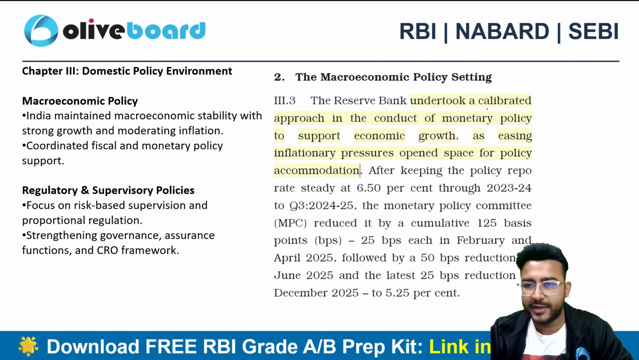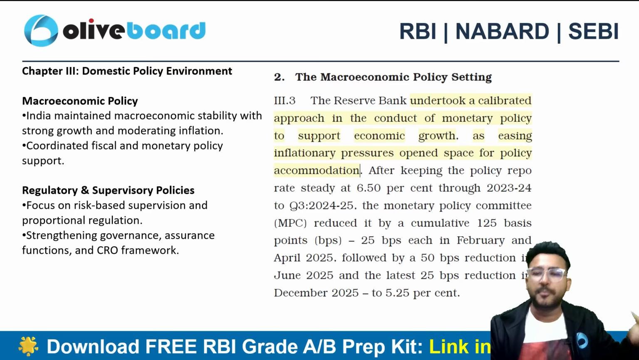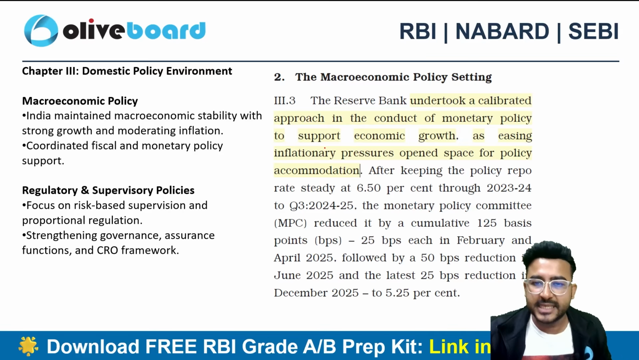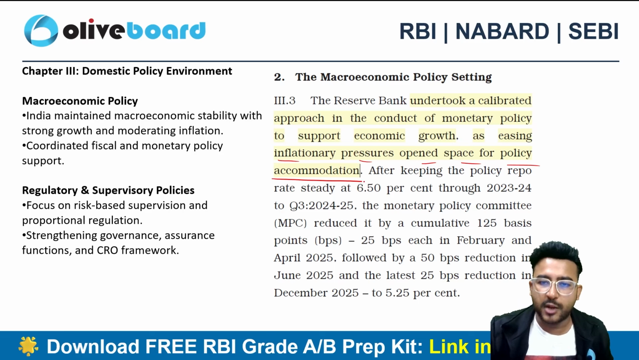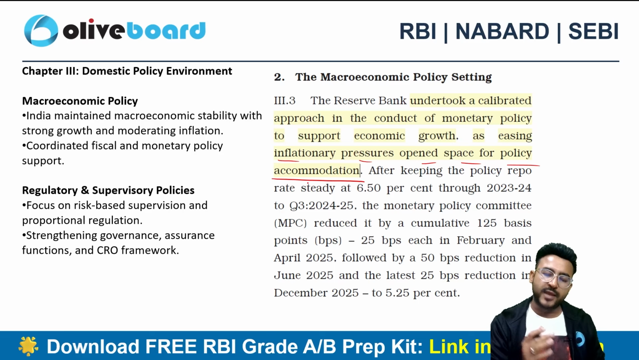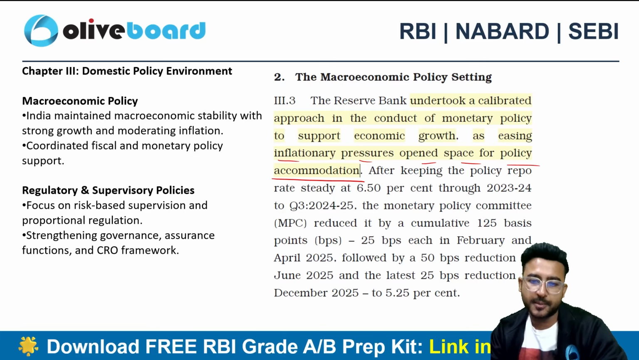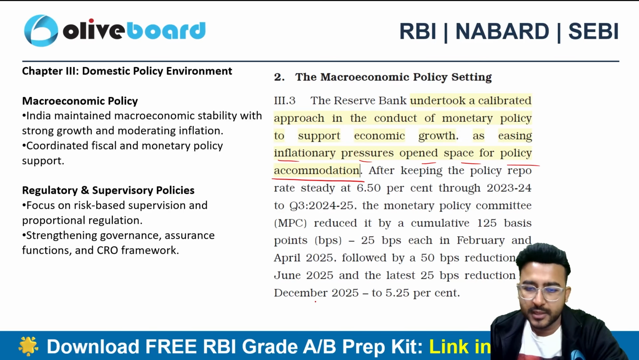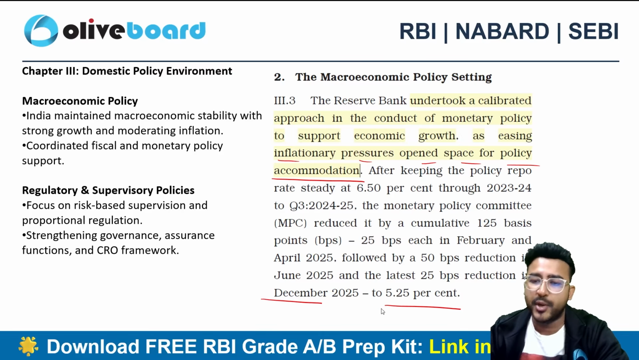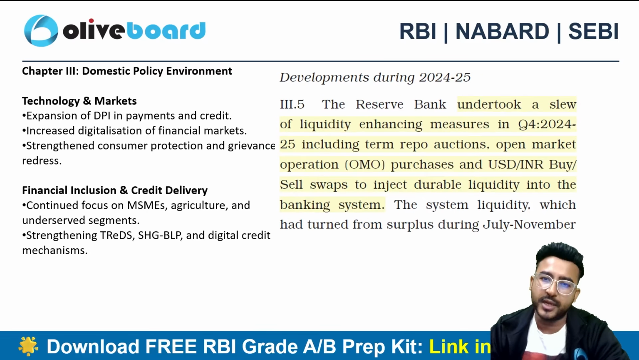So the Reserve Bank of India undertook a calibrated approach in the conduct of monetary policy to support economic growth, as easing inflationary pressure opened the space for policy accommodation. Now the inflation is very well within the range, and that's what encourages the RBI to slash the interest rates, right? To slash the repo rates. And as of now, after the December cut, we have 5.25% as the repo rate, right?